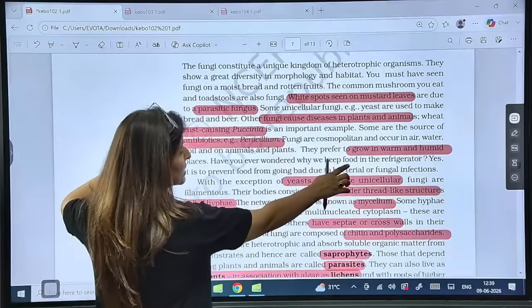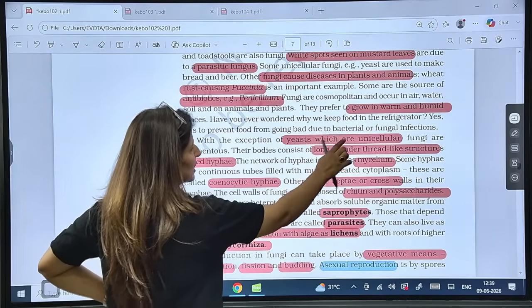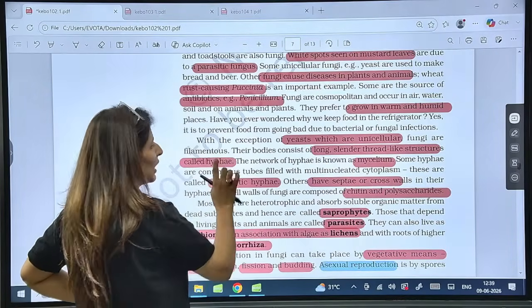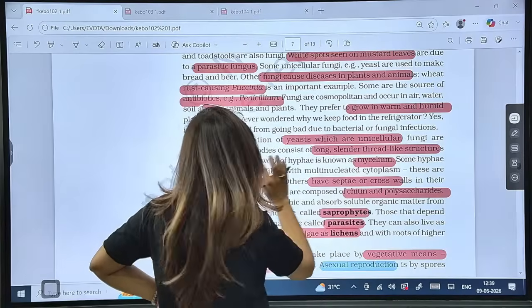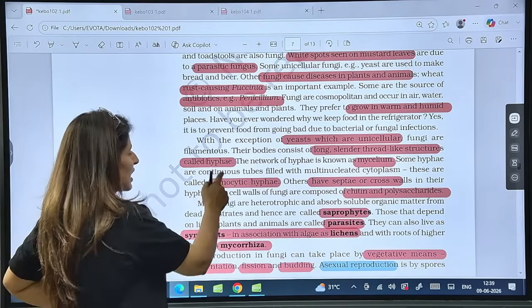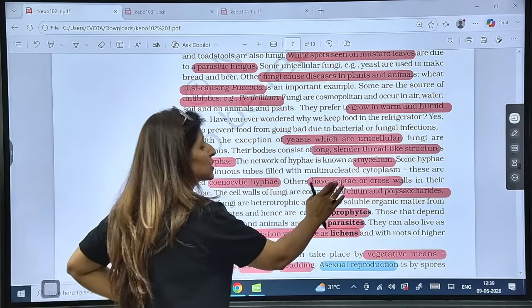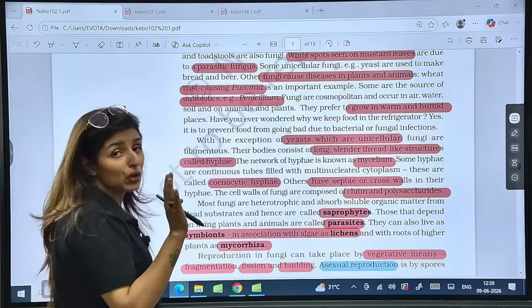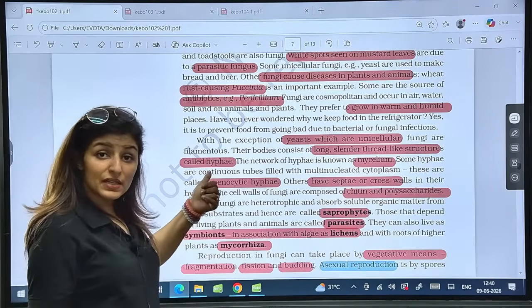Then they grow best in warm and humid climate, with the exception of yeast. Yeast is unicellular, otherwise they are multicellular and filamentous. The long slender thread-like structures are known as hypha and their network is known as mycelium. The hypha can be coenocytic if there are no cross walls. Others which have cross walls are septate, and these ones are always aseptate.